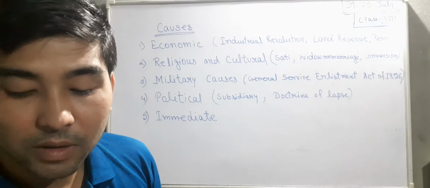Now we come to the military causes. You can see the General Service Enlistment Act of 1856.